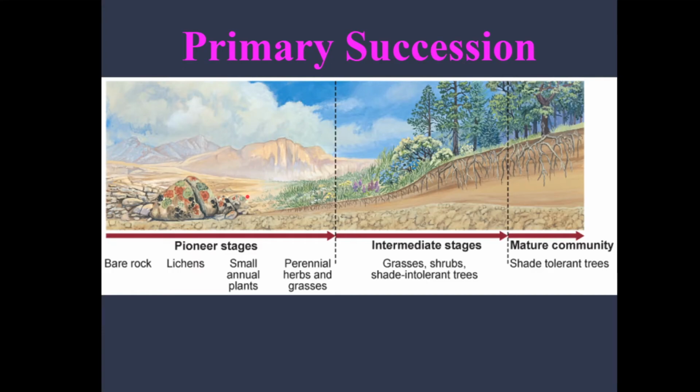Here we have a visual example. We know that primary succession starts with no topsoil, bare rock, lichens form, then small annual plants come after the soil made by the lichens, and then as more soil is formed by the dead plants or lichens, perennial herbs and grasses are formed, and then we're done with the pioneer stage. In the intermediate stage, we'll have grasses, shrubs, and shade-intolerant trees. And then as we reach the final stage, the mature community will develop shade-tolerant trees.